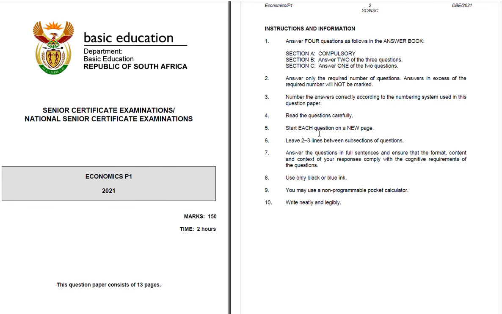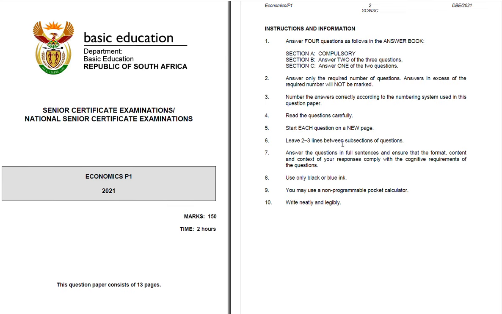So to make things easy, each and every question should be on its own designated section or sheet. For that reason, it assists the markers to split the questions. That is, one marker will have question 1, others will have 2 and 3. So you don't want them to share your question in such a way that another section of your entire paper might not be marked, right? So please ensure that you start each question on a new page.